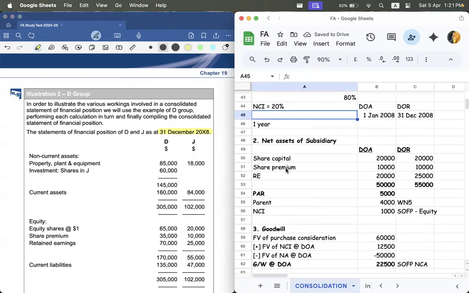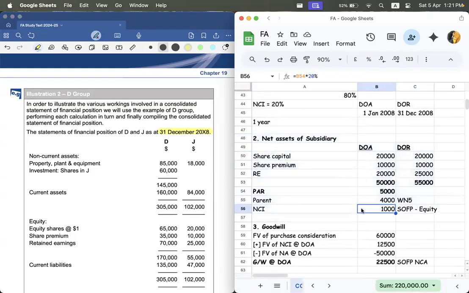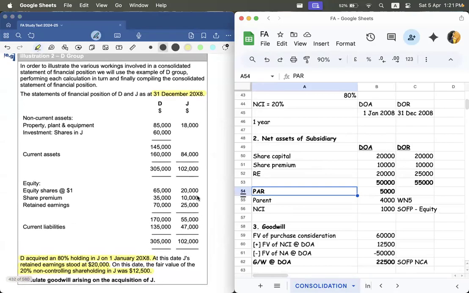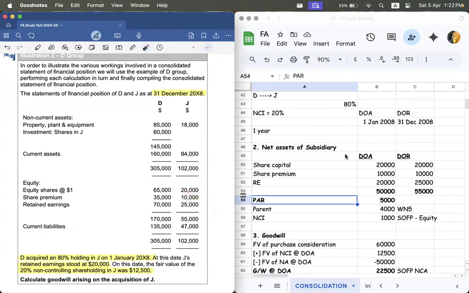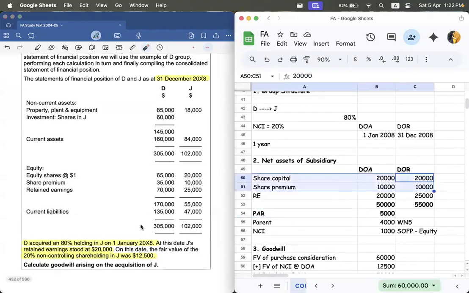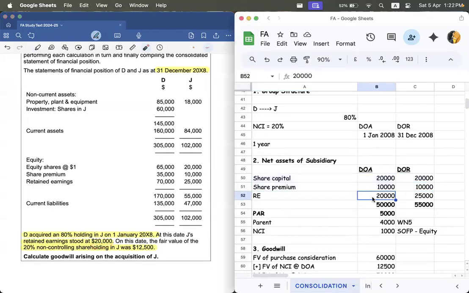Now we are going to move on to the net assets of the subsidiary. That is the second working. For that, you need 2 columns, DOA and DOR. So you're going to take the share capital of J. 20,000 taken, 10,000 taken for both of the years. So this much is done. Now you need the retained earnings. Retained earnings is over here. So it is taken here.